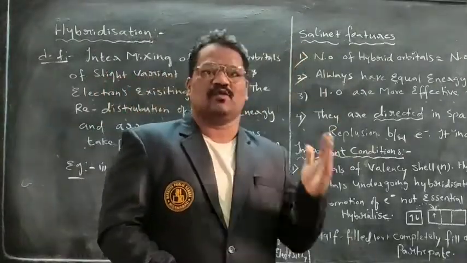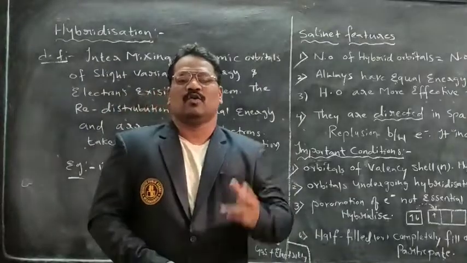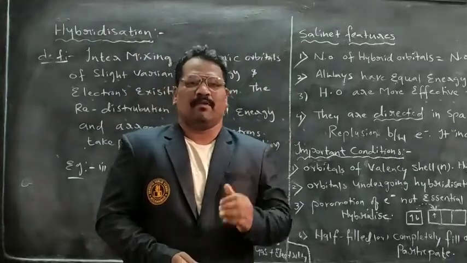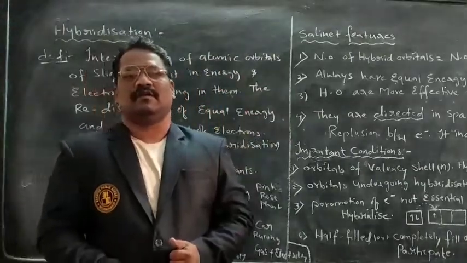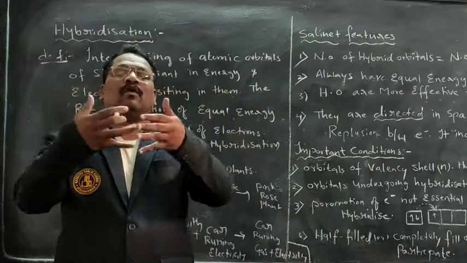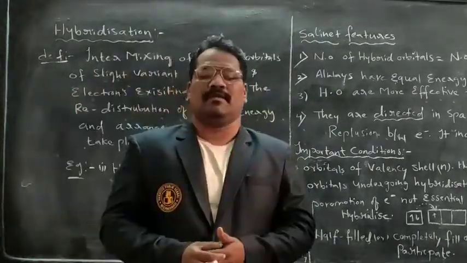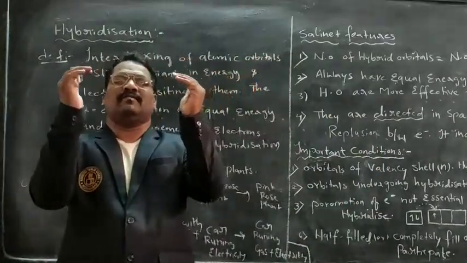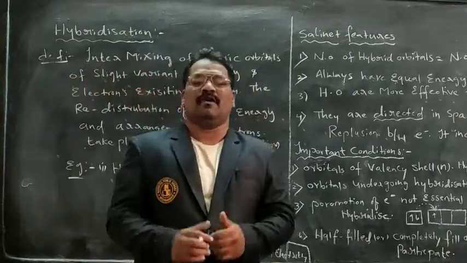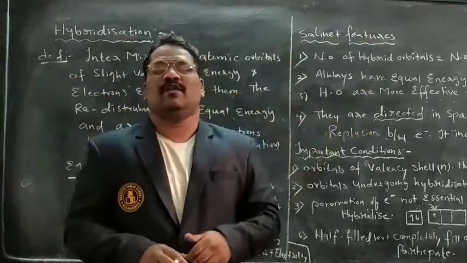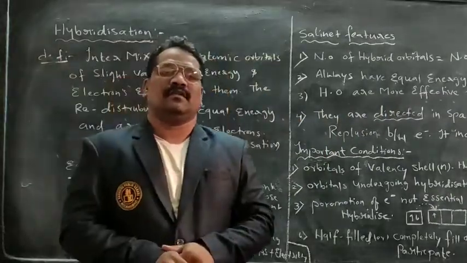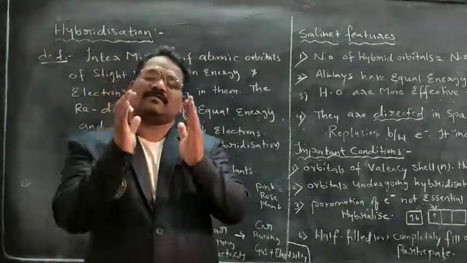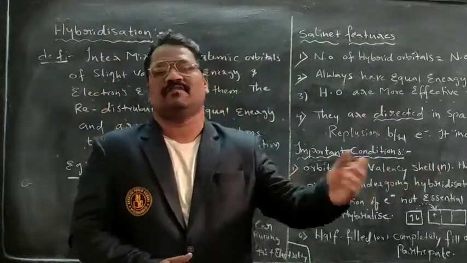Due to these three overlappings, two types of bonds form: one is the sigma bond, the other is the pi bond. What is a sigma bond? End-on-end overlapping or head-to-head overlapping. What is called a pi bond? Side-by-side overlapping, perpendicular to the internuclear axis, is called a pi bond. The sigma bond is the strongest bond; the pi bond is the weakest.